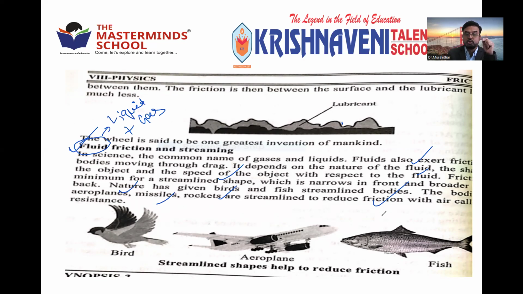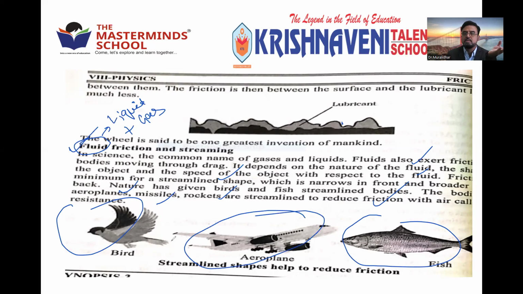So nature has given the shape for fish and birds, but we give the shape for aeroplanes, satellites or rockets. Why do we give that shape? The front portion is very sharp and the back portion is very lengthy, to reduce the friction. So friction is reduced by shape also.